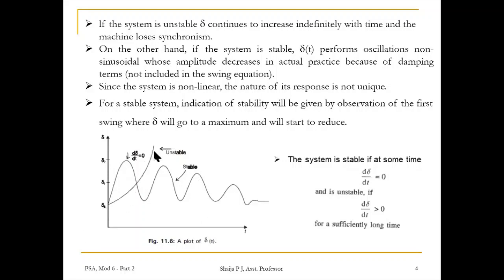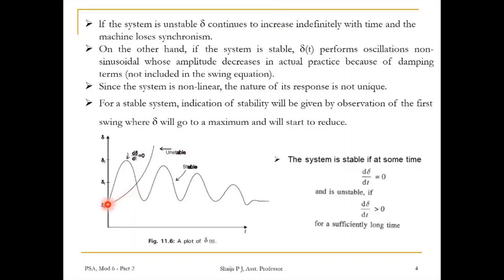This is the first one, a plot of delta of t, where the y-axis is delta and the x-axis is t. For a particular system, this is the plot. Delta continues to increase indefinitely with time. That means the system is unstable.